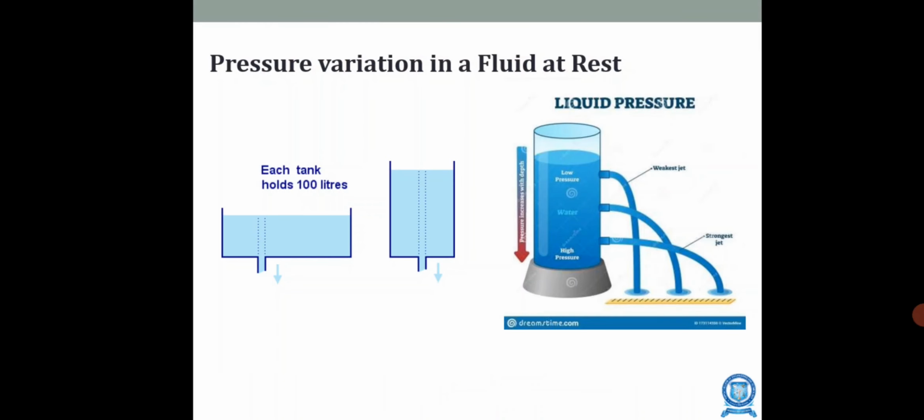Now see the pressure variation in a fluid at rest. I have demonstrated it with the help of a diagram. So you can see this. In the diagram, near the top is a low pressure area, and at the depth you have a high pressure area. You can see an arrow mark showing that the pressure increases with depth. From the top you will have the weakest jet, and at the bottom you will have the strongest jet.